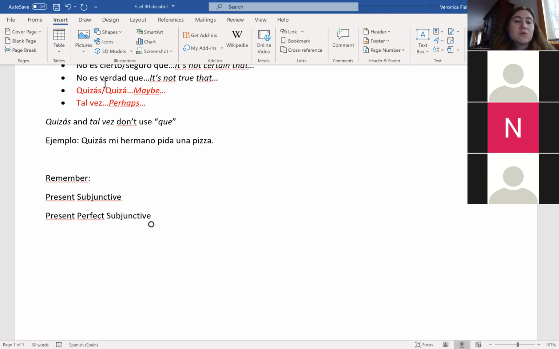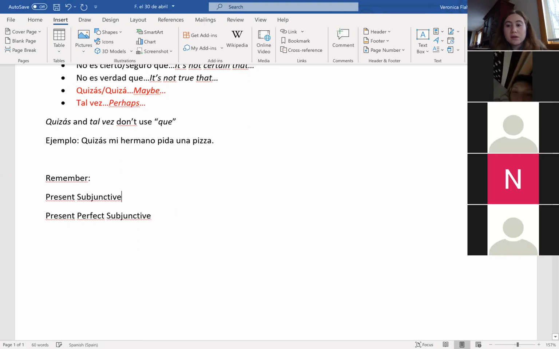Okay, so do we use the present subjunctive to talk about things that might be happening or might happen in the future? Or do we use it to talk about things that probably have already happened? Things that might happen. Wait, Miss, which one's like the regular one? Like the normal one? What do you mean? I thought it was just subjunctive and present subjunctive.